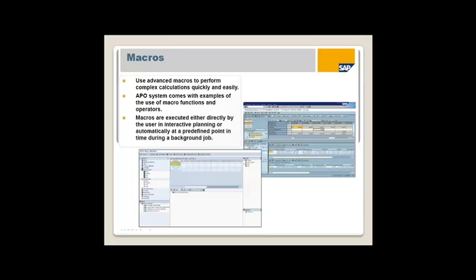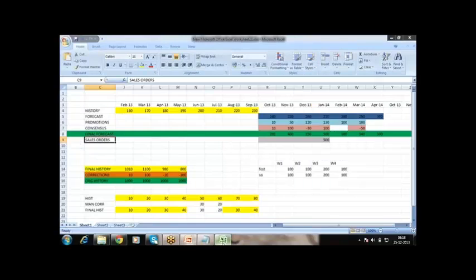So how are we going to get the alerts? Based on macros. There are macros, same as in Excel. We are going to use them for complex calculations, and for other functionalities like this comparison of alerts. Say for example in the Excel, my forecast is automatically calculating. Say for example now it is 500. I will change this number to 200. Then automatically this is going to change to 600 because of the formula.